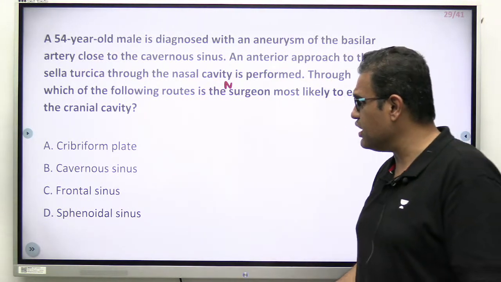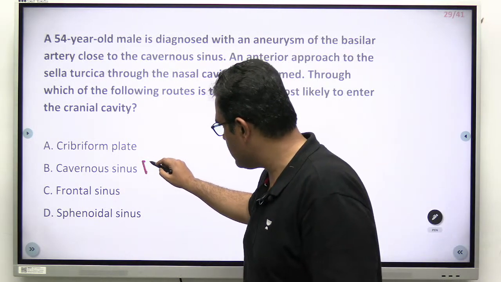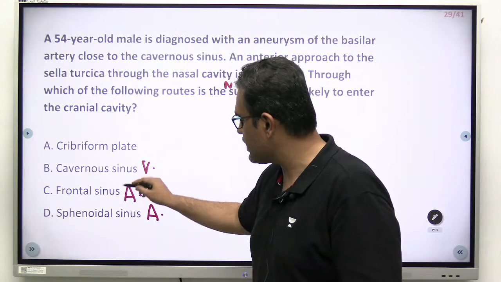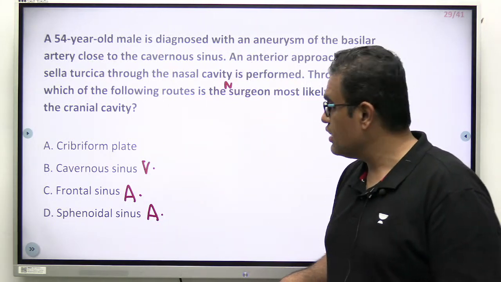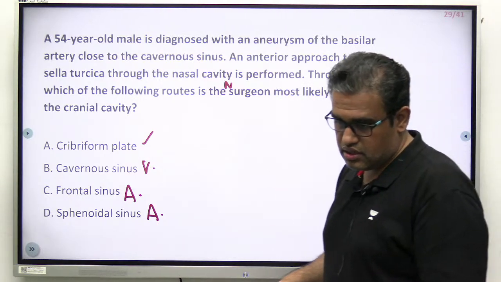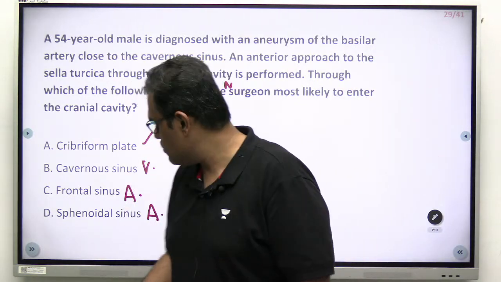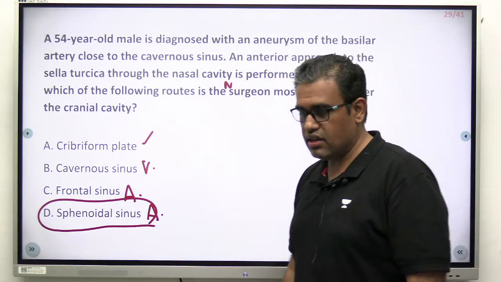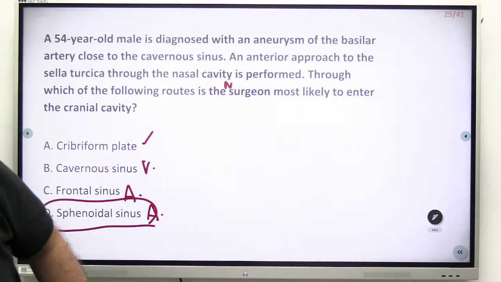The question is not that difficult, but this is a venous sinus over here, this is an air sinus. Remember, frontal is also an air sinus. These are two air-filled cavities. This is a blood cavity. This is a cribriform plate, which is a part of the bone. What is the answer over here? Mostly going to D. What is D? Very good. Sphenoidal sinus. I will try to show you over here if you can possibly see this.